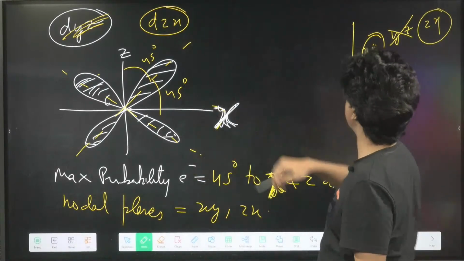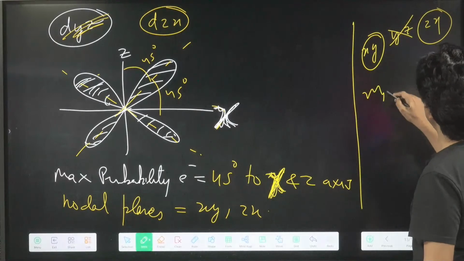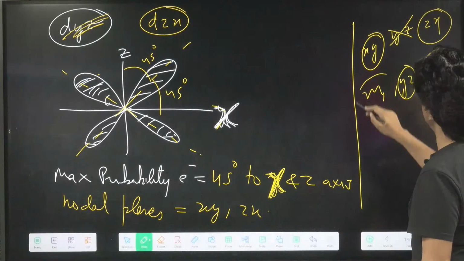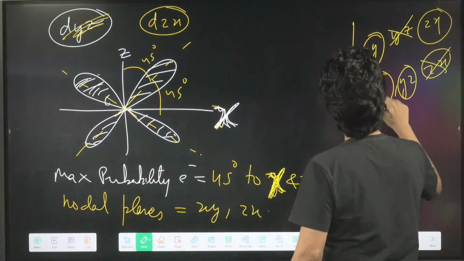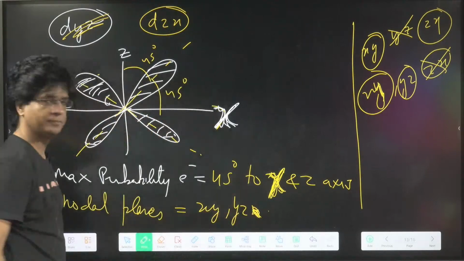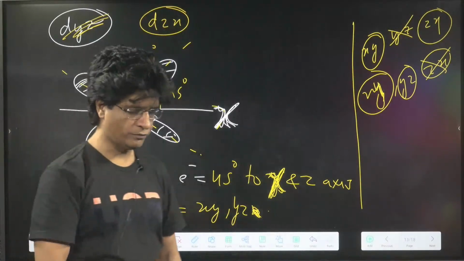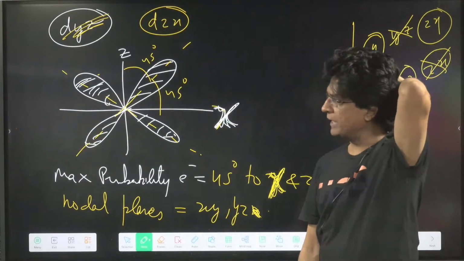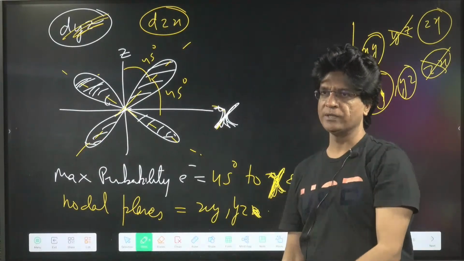Nodal planes for zx: xy, yz, zx. Remove zx. These two will be the answer, xy and yz. Yes or no? Good. We all know that in a d orbital there can be two nodal planes.